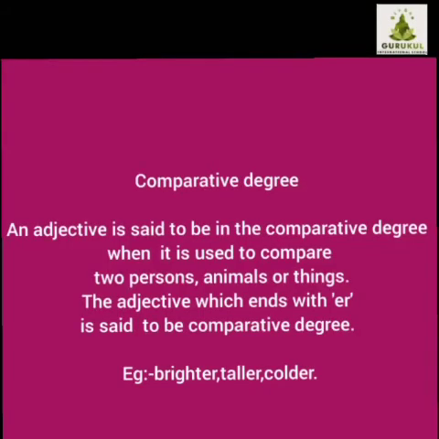Comparative degree. An adjective is said to be in the comparative degree when it is used to compare 2 persons, animals or things. The adjective which ends with er is said to be comparative degree. Example, brighter, taller, colder.